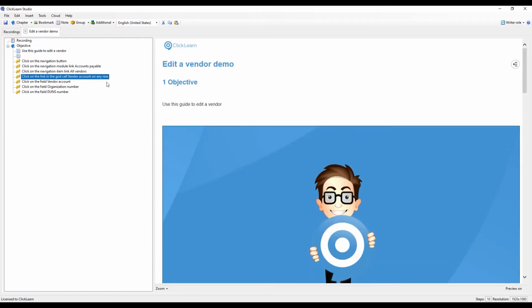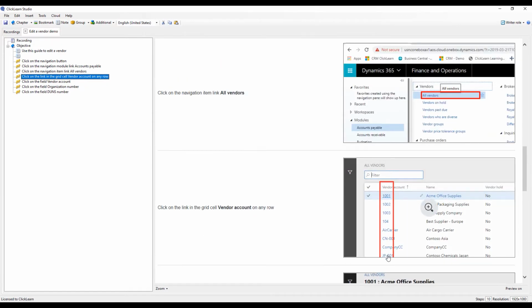ClickLearn will not only change the written instruction, but it'll also update my marking of my area of interest. And as I go to the try me or the test me videos, I will now continue to the next step by clicking on any of the available links.